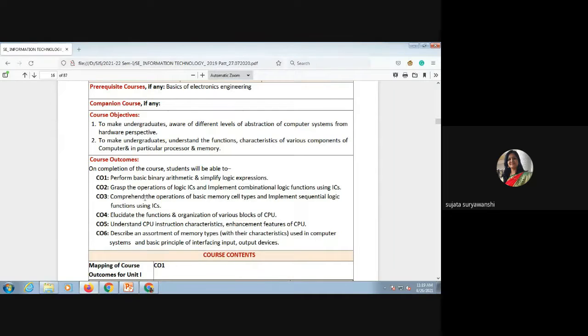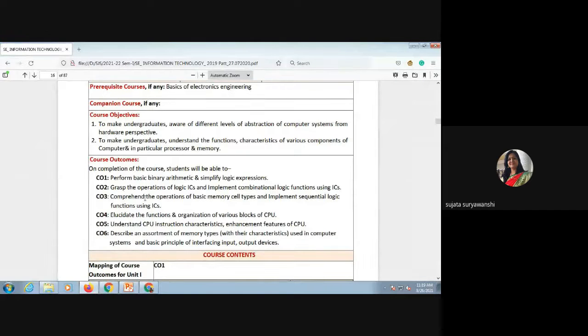So the very important and basic difference between combinational and sequential circuits is that the memory unit is absent in a combinational circuit and present in a sequential circuit to store the previous state output.